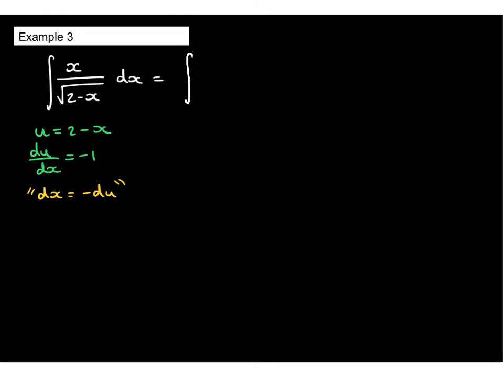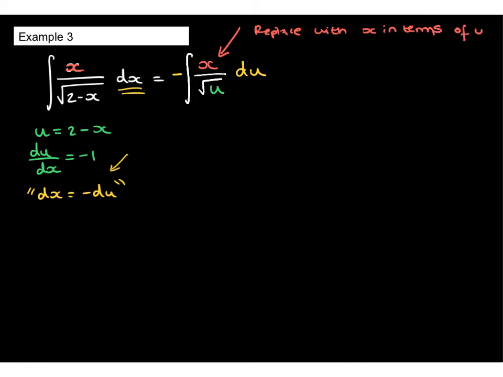Now this x here, I want to write it as an x there until we deal with it. And this is going to be over the square root of u instead of 2 minus x. And then in place of dx, of course, we want this. And in fact, what I'll do is I'll pull the negative sign straight away outside of the integral there, so we don't have to worry about it any further. So what next? We need to make sure that we replace this x with what it is in terms of u.